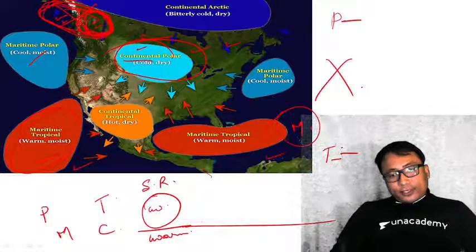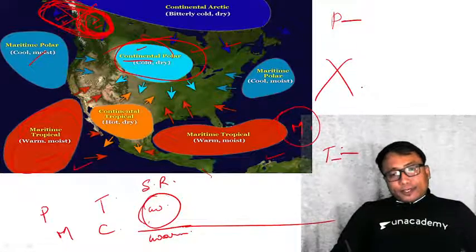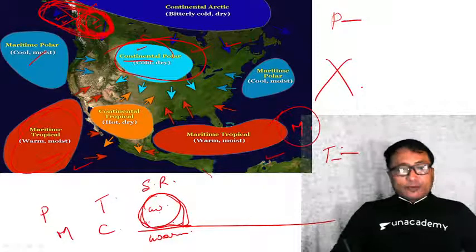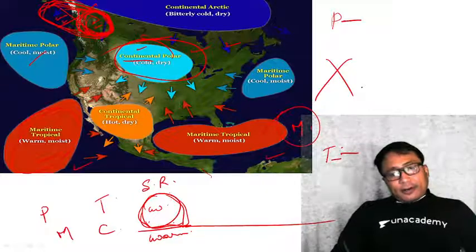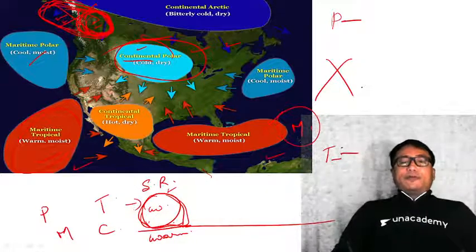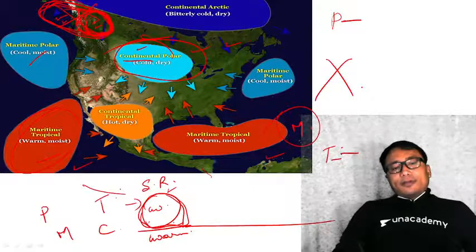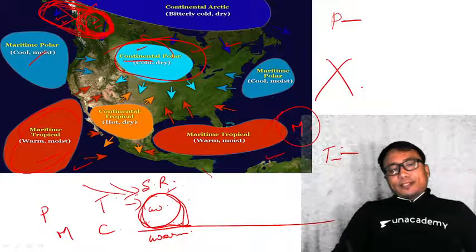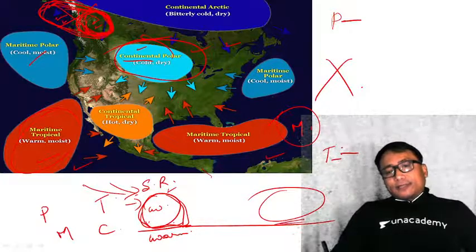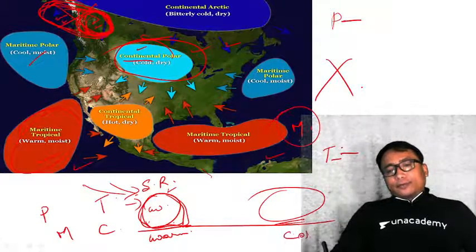Now, I have already explained to you, during the formation of an air mass, it needs to be stable or steady over a region for a few days. After forming, this air mass can move to any location. Say, for example, depending on the prevailing wind, this air mass is moved to a new region here, and the new surface is very, very cold.